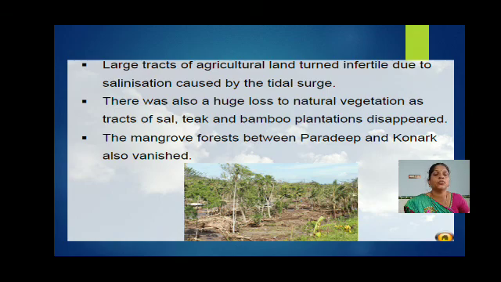The tidal surge means the sea water entered the cultivated area. Cultivation area affected by sea water is getting salinized, with salt water. Salt water may lose the fertility of the soil. We know very well that salt water is not good for plant growth.